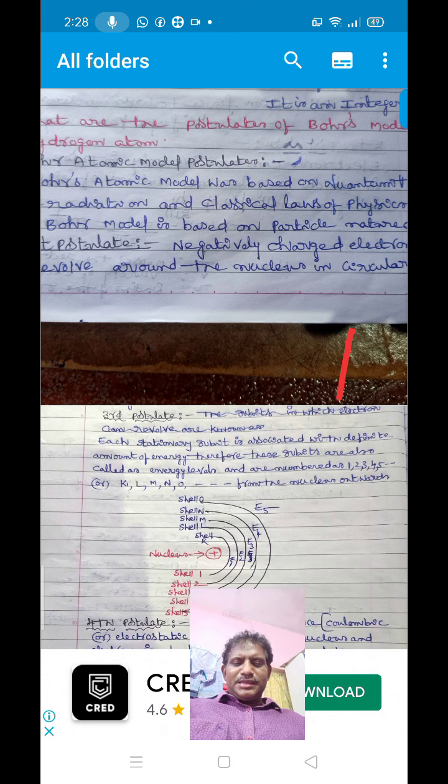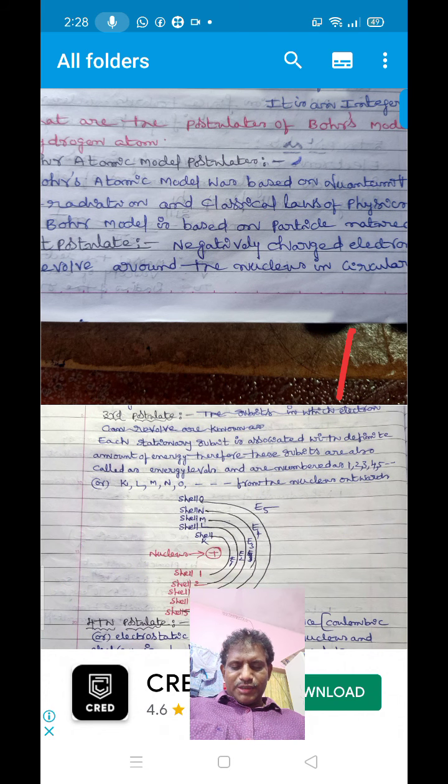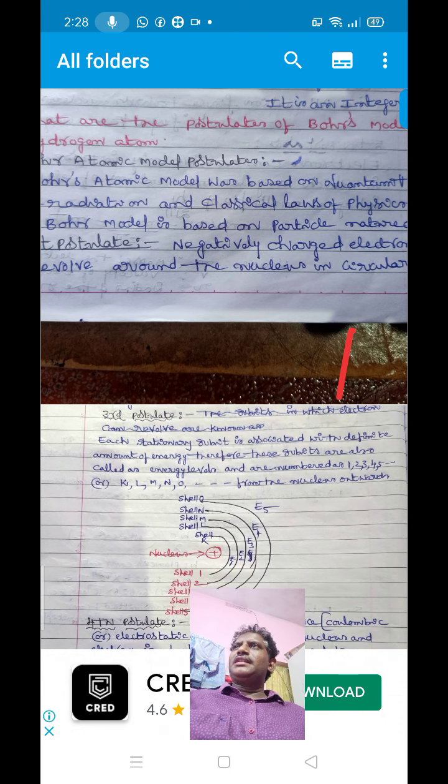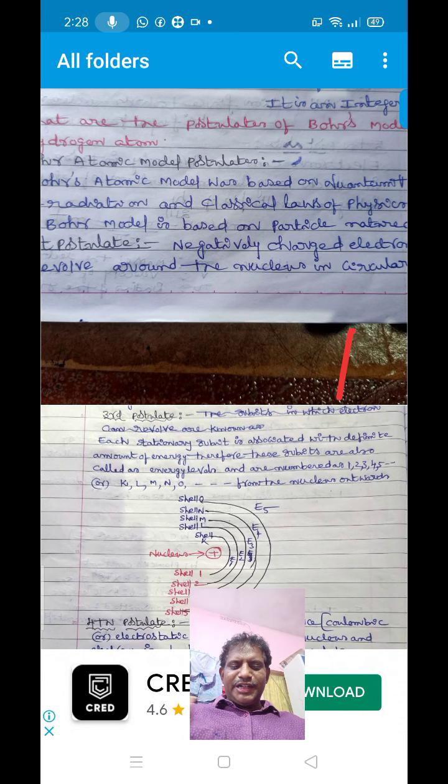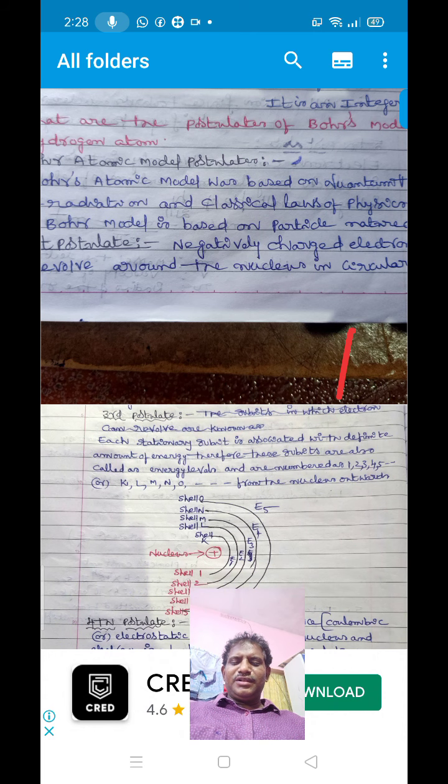Main postulates of Bohr atomic model. According to Bohr atomic model, a negatively charged electron can revolve around the nucleus in circular paths. That is the first postulate.